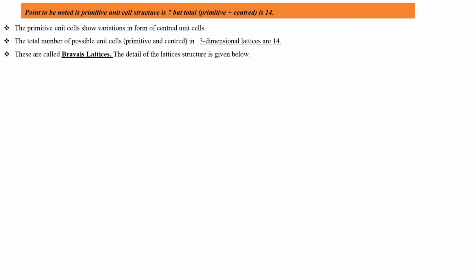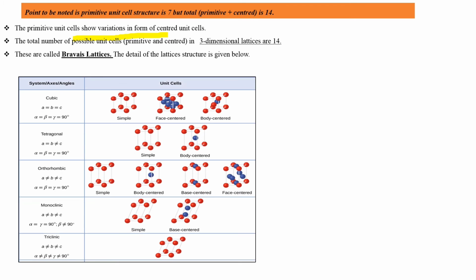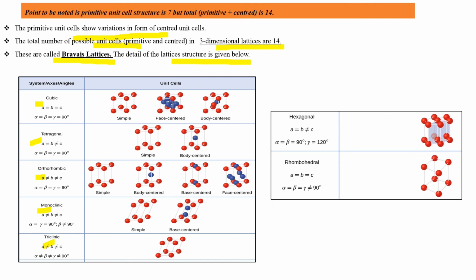And now the primitive unit cell shows variation in the form of centered unit cells, and the total number of possible unit cells in 3-dimensional lattices is 14. These are called Bravais lattices. The details of the lattice structures are given below: cubic, tetragonal, orthorhombic, monoclinic, triclinic, hexagonal, and rhombohedral.